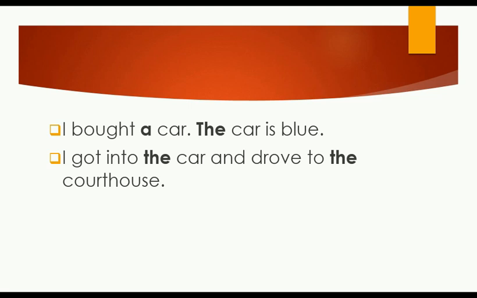He or she knows which car I'm speaking about. And drove to the courthouse. Here, the listener knows which place I am going to. He or she knows which courthouse I am talking about. That's why I use the definite article the.